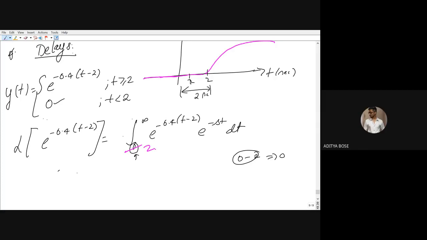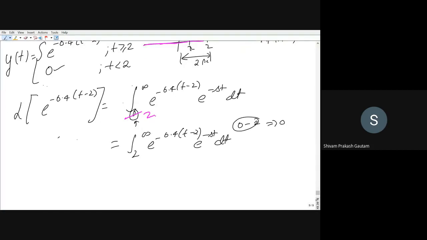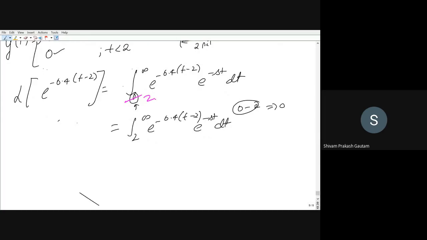Yes. Okay. So I have changed the lower limit from 0 to 2: integral from 2 to infinity of e to the power minus 0.4 (t minus 2), e to the power minus st dt. Now we have to integrate this in order to calculate the Laplace transform of this function. Now we will assume another variable, that is tau, and we will equate it with t minus 2.